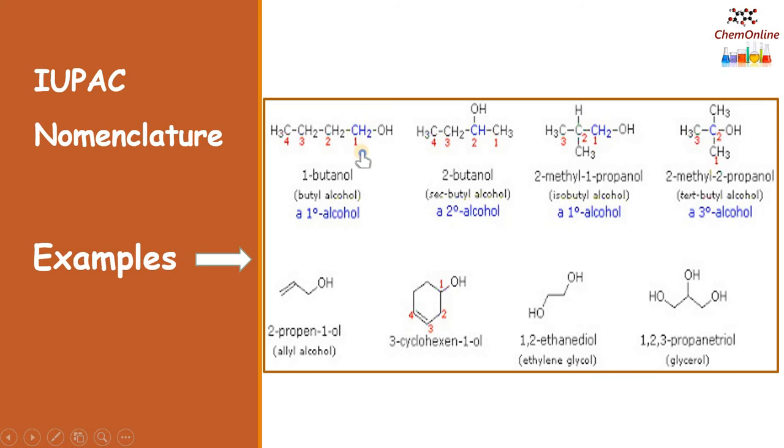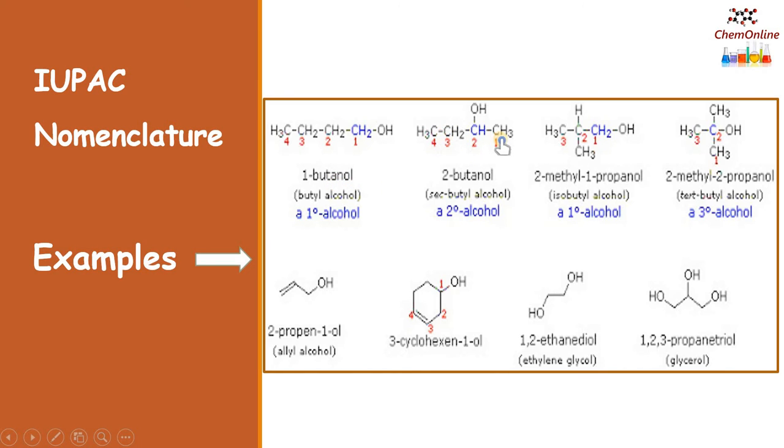The first one is butanol. So CH3, CH2, CH2, CH2, OH. Since it contains 4 carbon atoms, the alkyl group is butyl group. Now we have to number. Since OH is attached to this CH2 carbon, this is numbered 1, 2, 3 and 4. There are no substituents, only an OH group is present. The alcohol is butanol and the position of OH is 1. So either you can write 1-butanol or butan-1-ol.